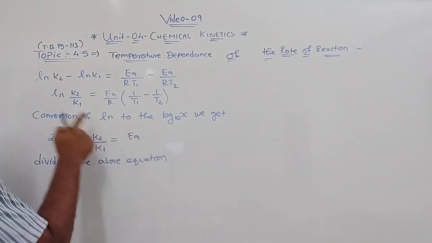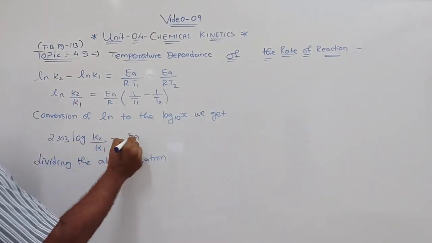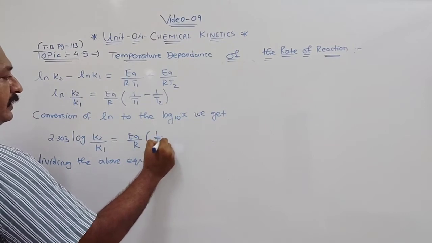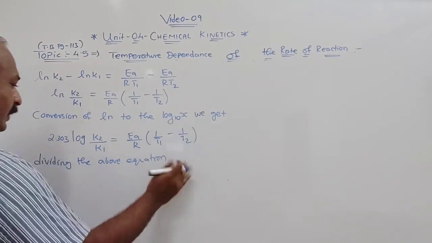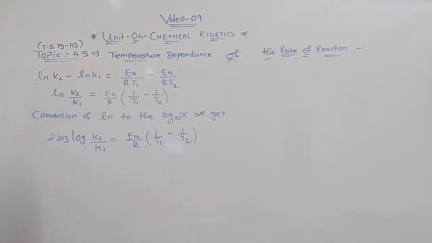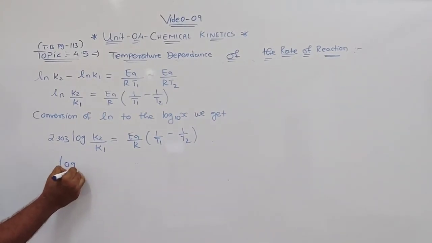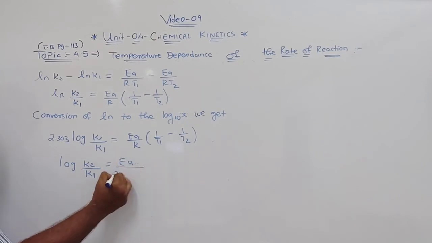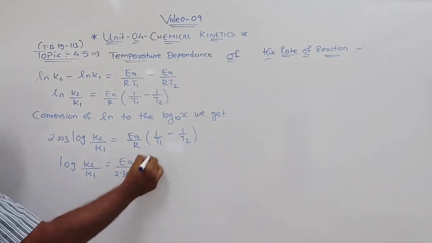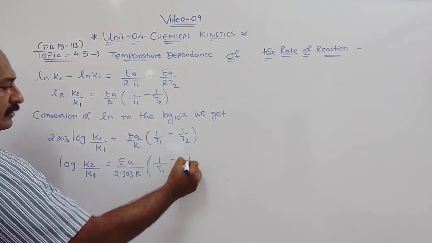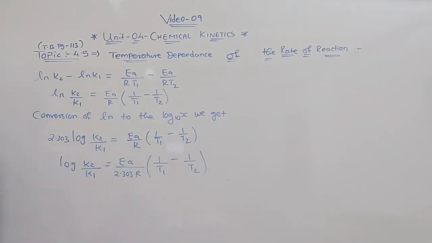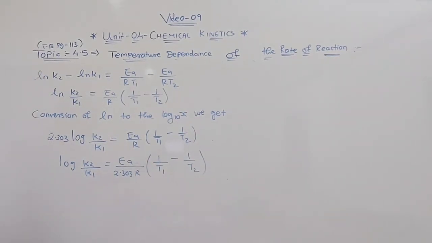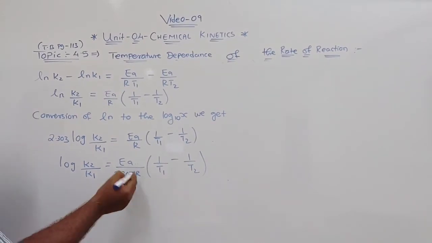Because natural logarithm was on your LHS side, you can take this like this, that is log K2 upon K1 is equal to EA upon 2.303 R into bracket 1 upon T1 minus 1 upon T2. Okay, so this is the formula.